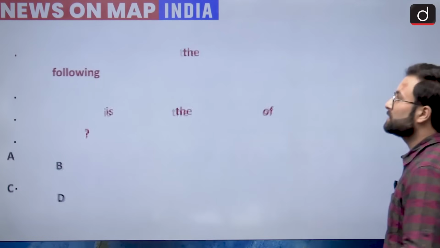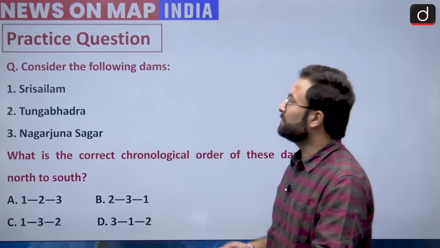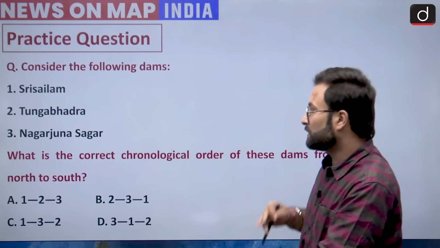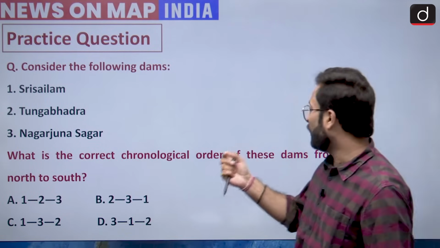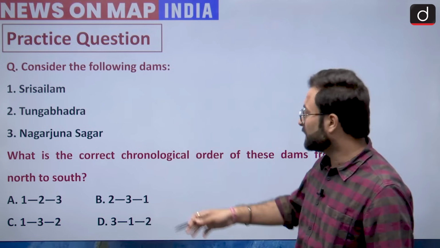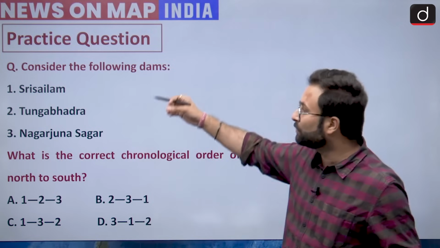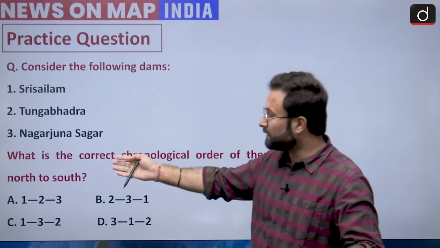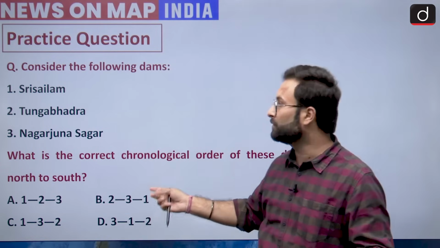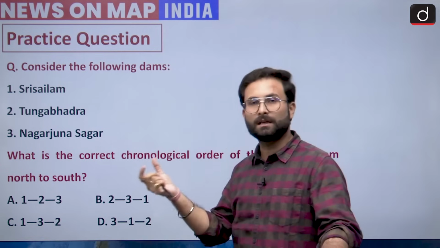Now for your practice, there is this question. Consider the following dams: Srisailam, Tungabhadra, Nagarjuna Sagar. What is the correct order of dams from north to south? Basically they are not asking the chronological order; they are asking you the order from north to south. There are codes given as options, so whichever is the perfect one, you can attempt this question and answer in the comment box.